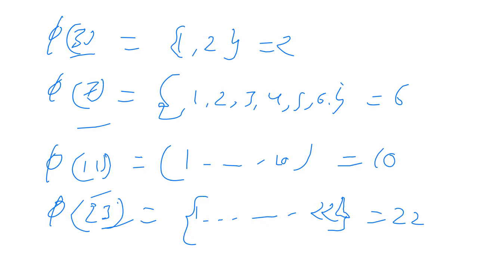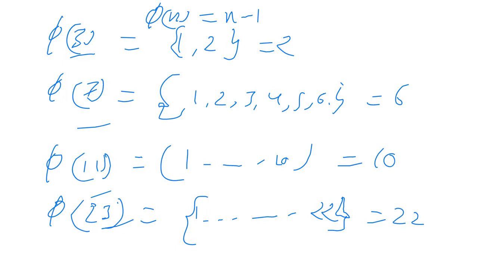So what can we derive from this? Whenever we find the totient function for some prime number, it is 1 less than that number. Euler says that for any prime number, the totient function is equal to n minus 1. For 3 it is 2. For 7 it is 6.